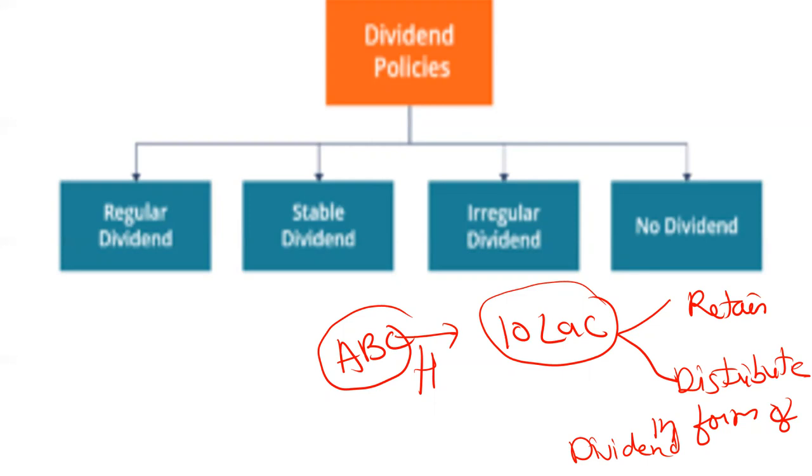Okay, so let's discuss the dividend policies. We have four dividend policies: regular or stable dividend policy, irregular dividend, and no dividend. These are the four types of dividend policies which we have to understand.